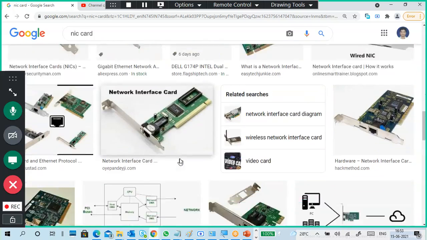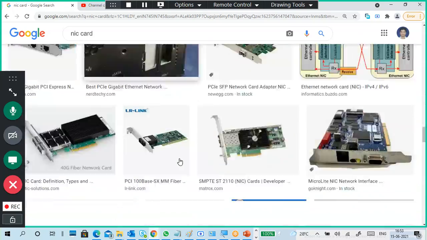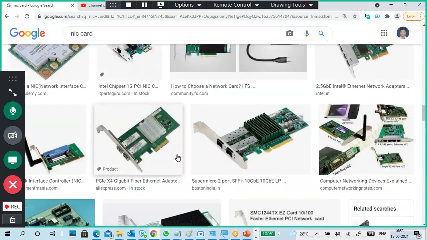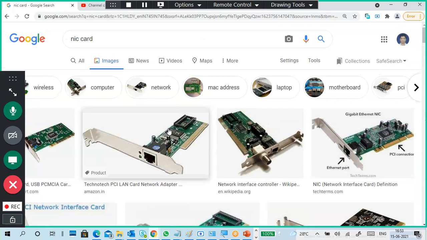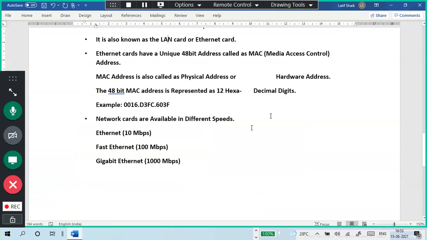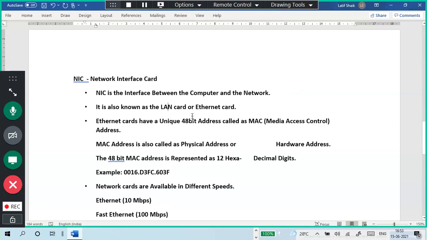If the motherboard has nothing, then we can search for that. Okay. So this is a NIC. It is a physical interface. It's a card. This NIC we also call a LAN card or Ethernet card. So what is your LAN card? A LAN card is nothing but your NIC. So it is a LAN card or a NIC card.